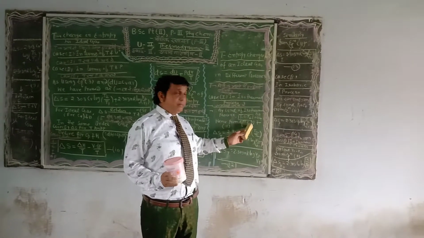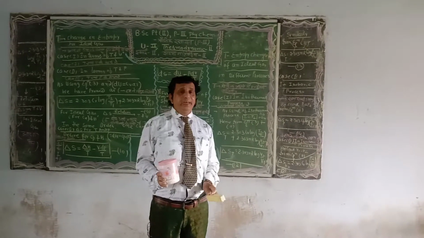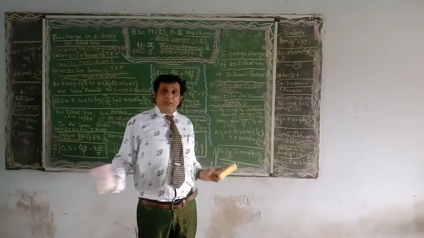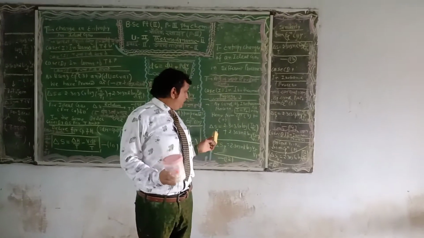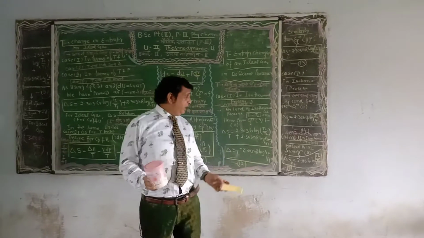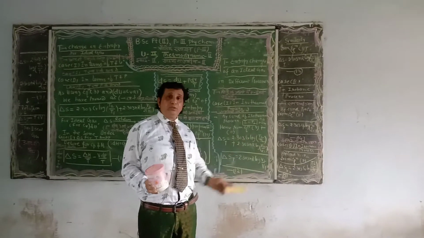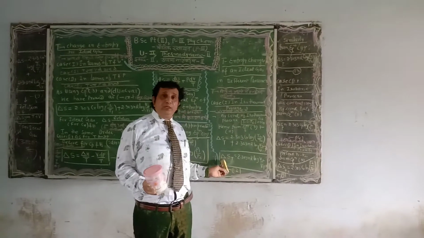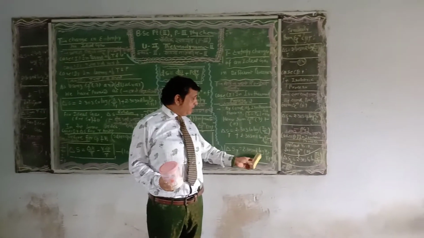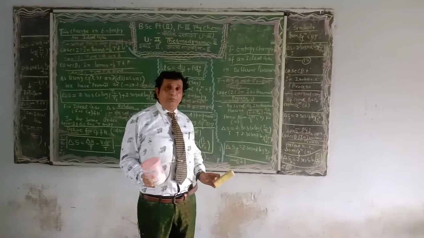In equation number 9 and equation number 11, both have temperature terms in the change in entropy. One can substitute T1 equal to T2 in equation number 9. Del S_T is 2.303 C_V log T2 upon T1 plus 2.303 nR log V2 upon V1. The temperature term cancels, the rest quantity becomes equal to 0, and del S is converted into the form for an isothermal process. Del S_T is equal to 2.303 nR log V2 upon V1. Equation number 12 shows the relation for an isothermal process.